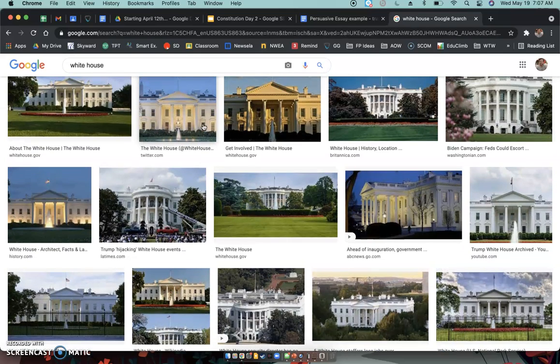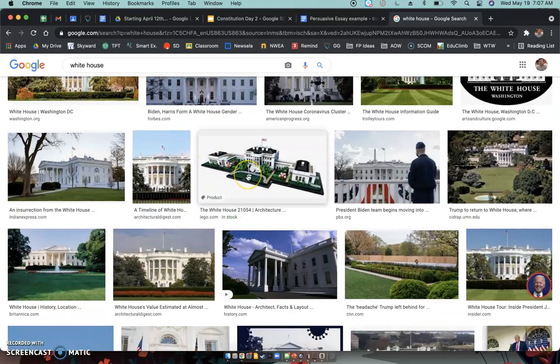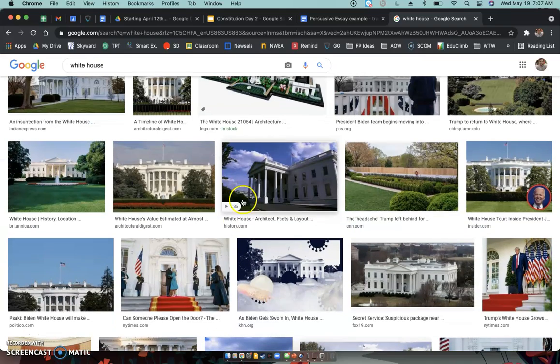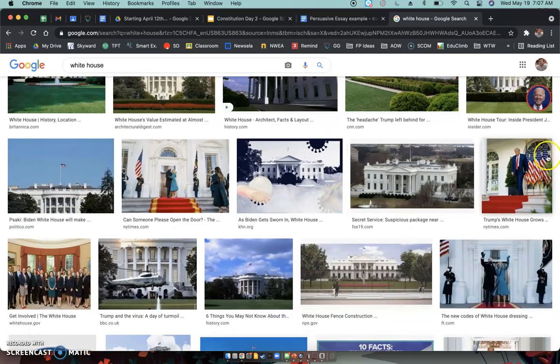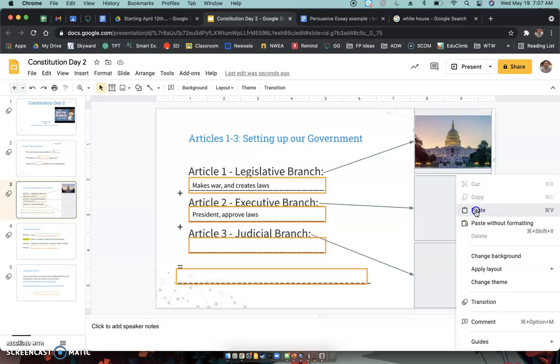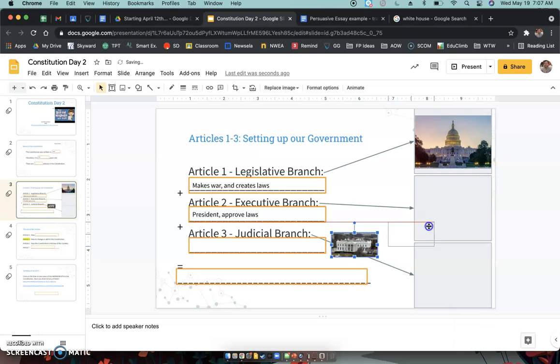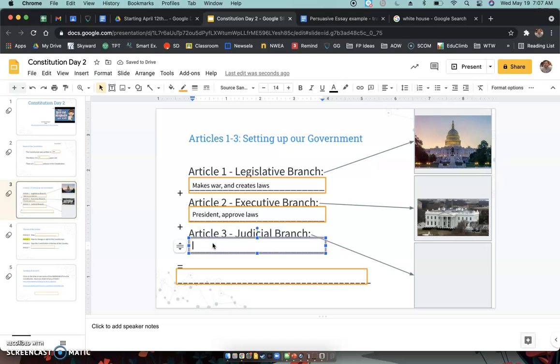Right, so here's the White House. Lots of stuff here. Here's what it looks like. Kind of cool, it's a Lego set. You can look at the White House in Legos. You can see Joe Biden there on Inauguration Day. There's been a lot of presidents, obviously, that have lived at the White House. Okay, I'll take this picture. It's a little gloomy, but that's all right. Okay, so executive branch, the White House. There you go.